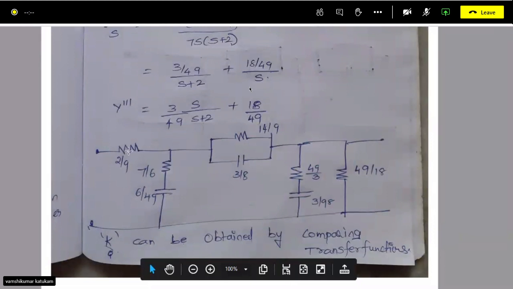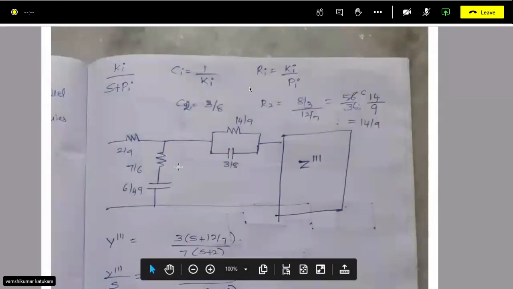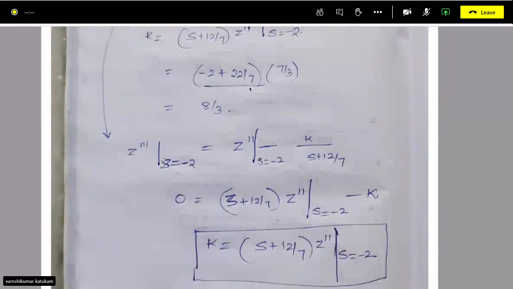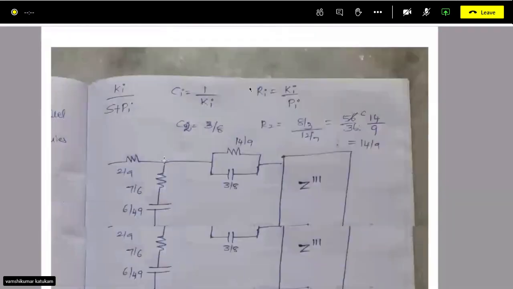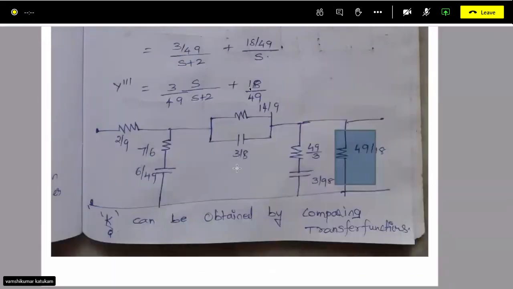So you can see here we got a resistor, Foster 2, Foster 1, Foster 2, resistor. But in both the cases, the common thing we are doing is shifting the zeros. That's why this technique is called the zero shifting technique. That's why this method is called the zero shifting technique.